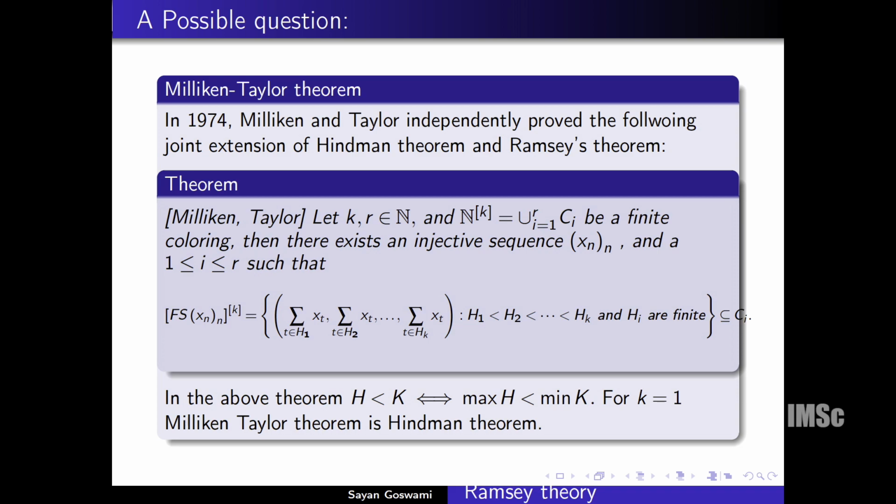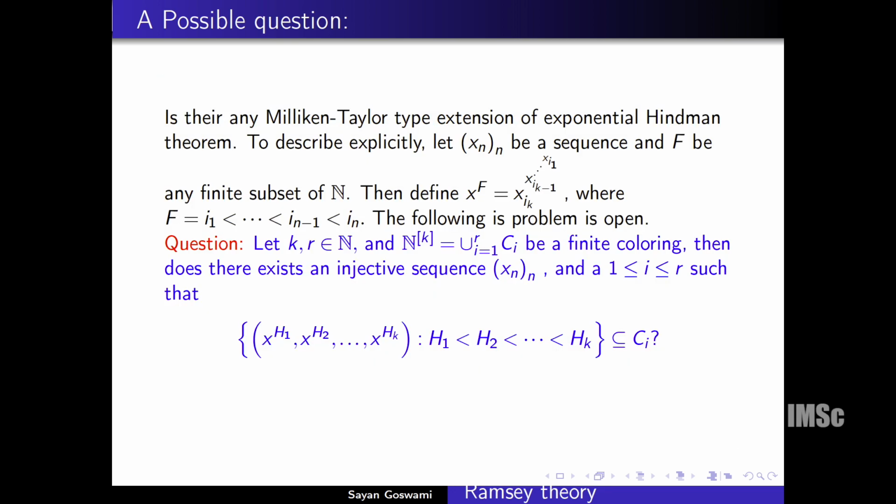This means the maximum of h1 is less than the minimum of h2, in this way. So for k equal to 1, this is strictly Hindman's theorem. This is known as the Milliken-Taylor theorem. So a possible question is, does there exist a Milliken-Taylor type extension of the exponential Hindman theorem?